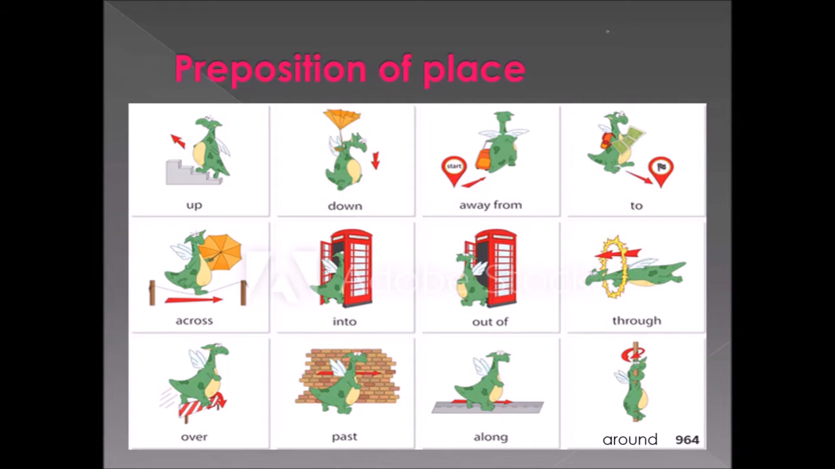So look at the next picture. The dragon is coming out of the telephone booth. So it is coming outside. Instead of using outside, we are using out of. Understand? Look at the next picture.